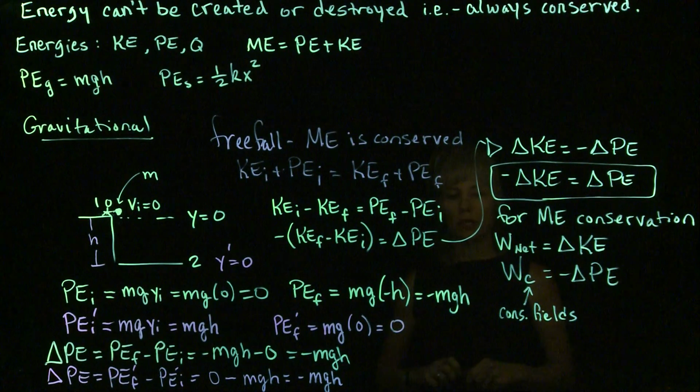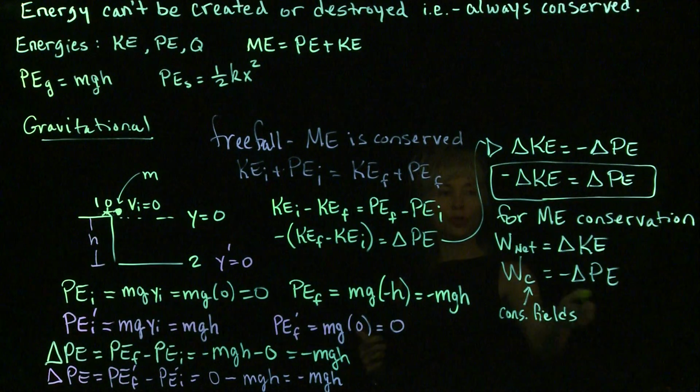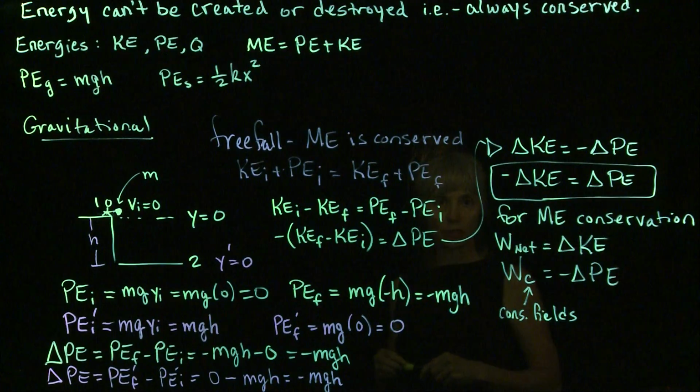Either one we could use to calculate work done as the negative of the change in the potential energy.